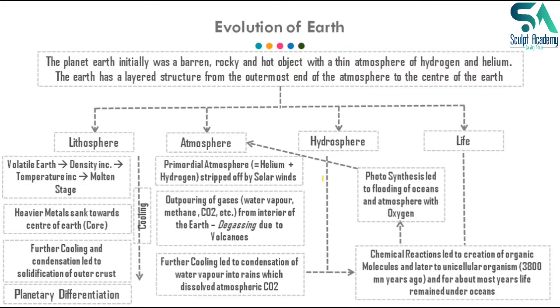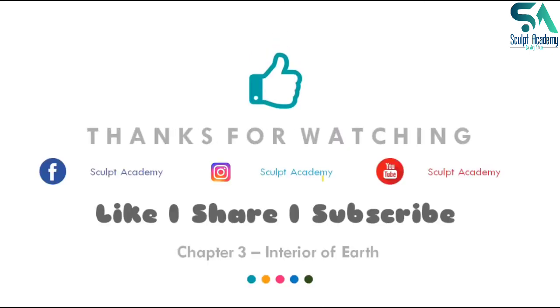What happened next? After the liberation of oxygen, the atmosphere already had some part of CO2 and methane and other gases. So with the liberation of oxygen, our atmosphere got completed, and later life also evolved. Life evolved in the form of unicellular, then multicellular, and then creatures like human beings. So this was a lecture in which we studied the evolution of Earth, evolution of stars, formation of Earth, stars, planets, moons, etc. And in the next lecture, we are going to study the interior of the Earth.